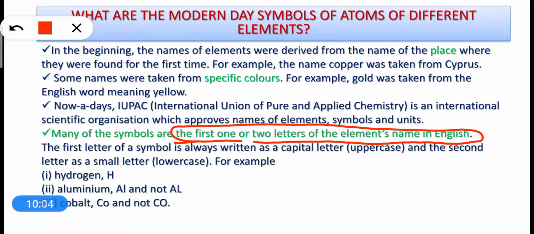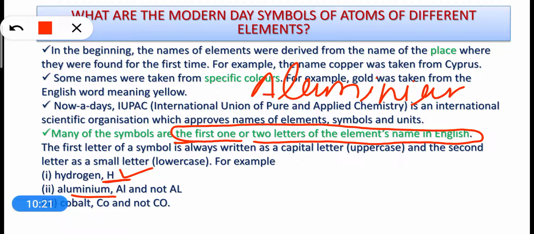So if we talk about the symbol of hydrogen, this is simply the first letter of the name of the element. And if we talk about aluminium, we have taken the first letter A and the second letter L. So for most of the elements, the symbols have been taken from the first and the second letter.